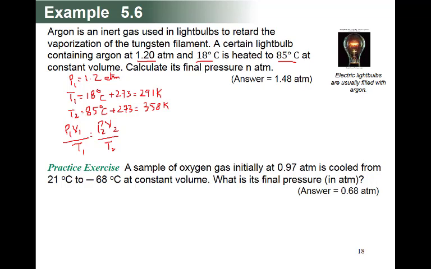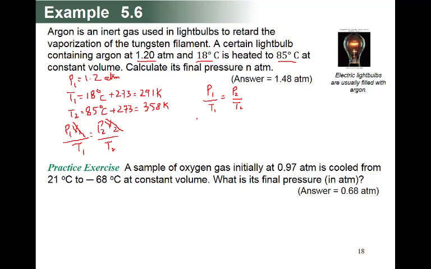The bulb is not expanding, so you cancel the volume from the left side and right side both. So the formula will be P1 upon T1 is equal to P2 upon T2. This is called the pressure and temperature relationship.